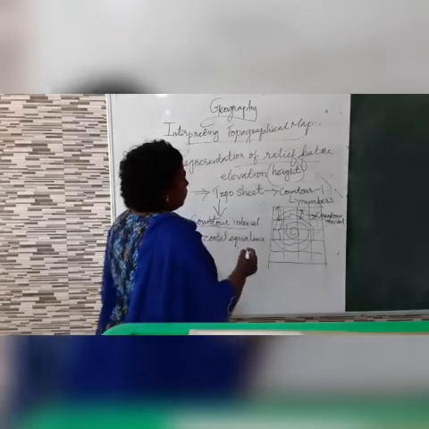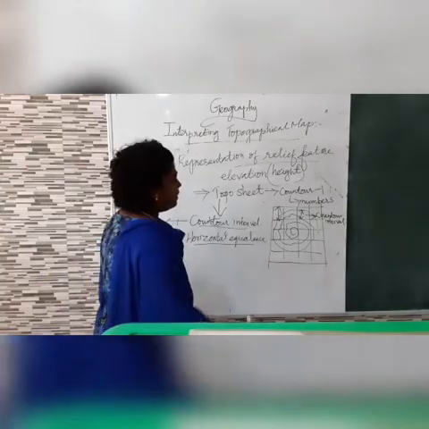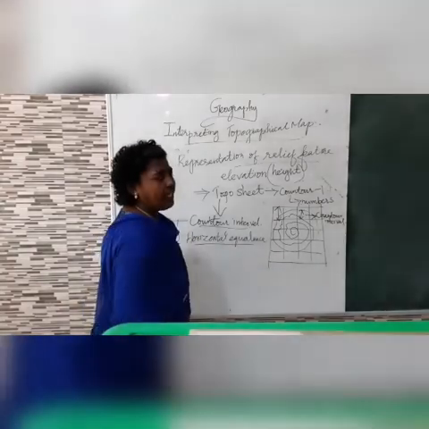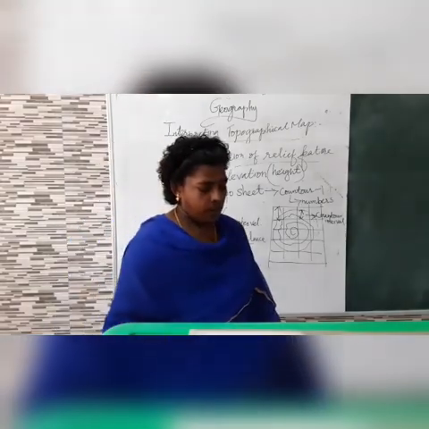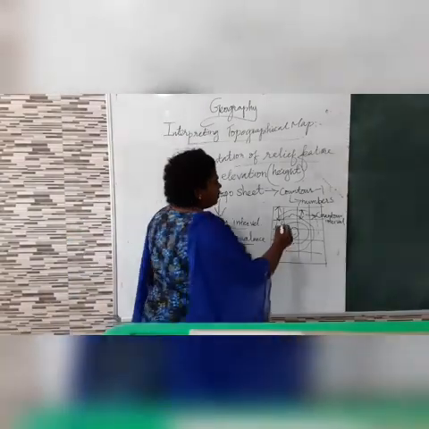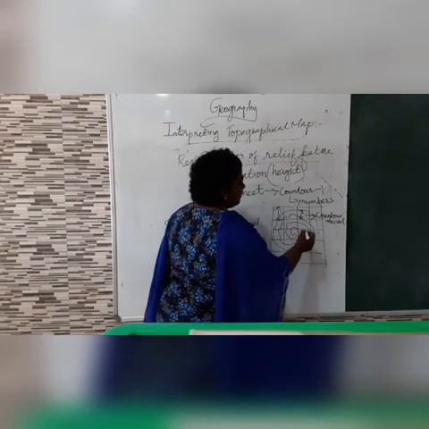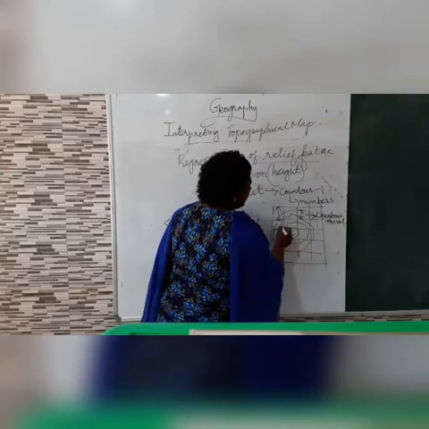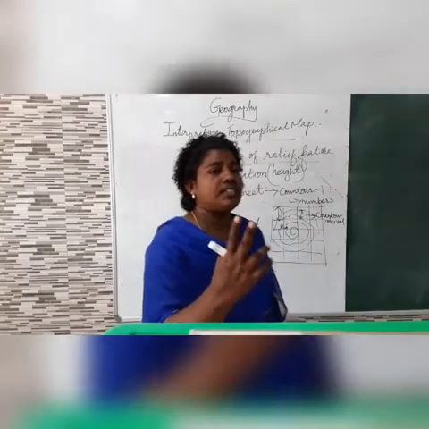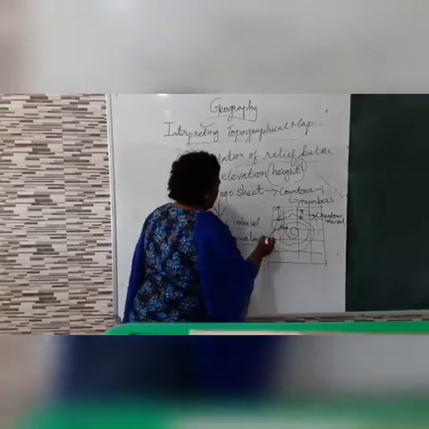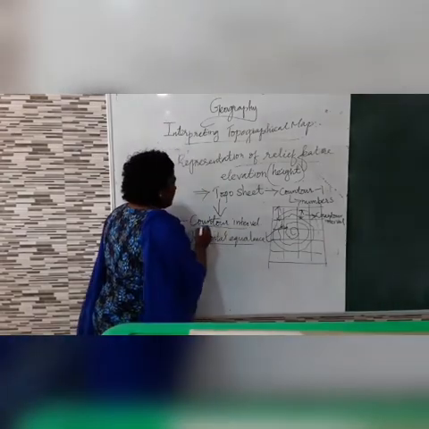Next thing, the horizontal equivalent. Horizontal equivalents are the distance between two contour lines. The distance between the contour lines. The distance between two adjacent contour lines is known as what? Horizontal equivalence. Once again, I will repeat.